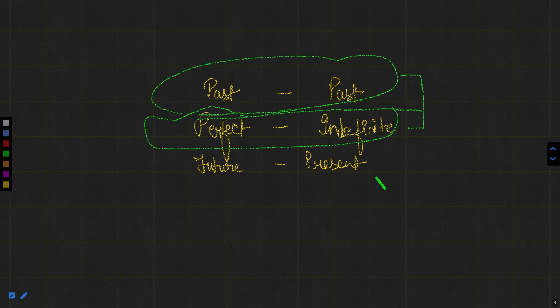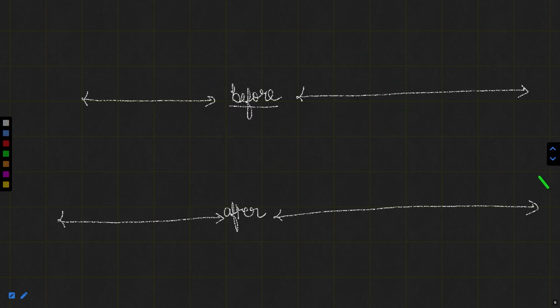Now what happens if you are doing two actions, one after the other? If two actions happen, one after the other or one before the other, we can name them the first action and the second action.